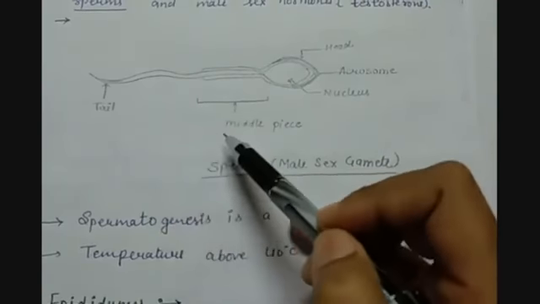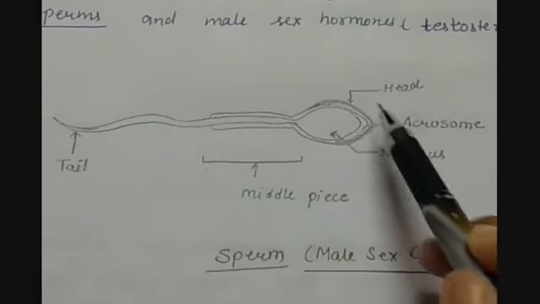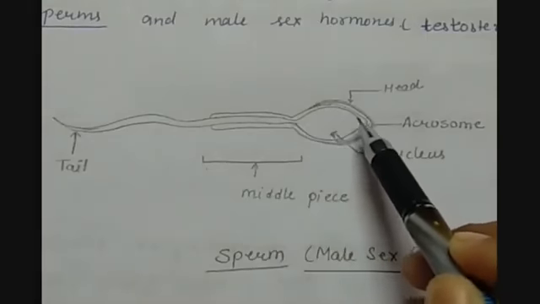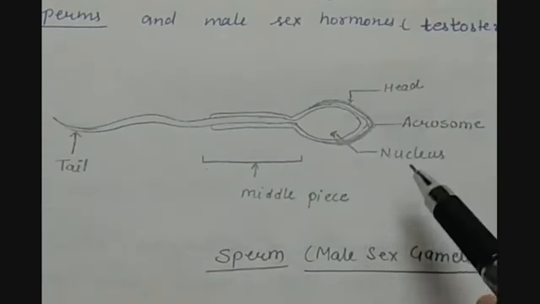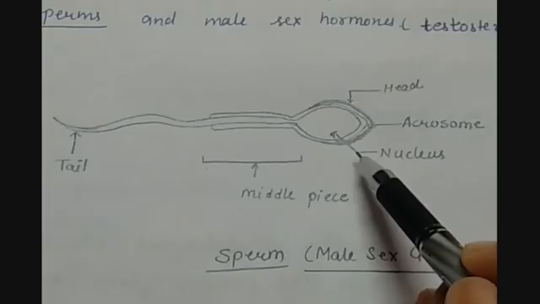This part is its head, and here we have a membrane-like structure called the acrosome, because of which it is able to penetrate and move with very high speed towards the egg.